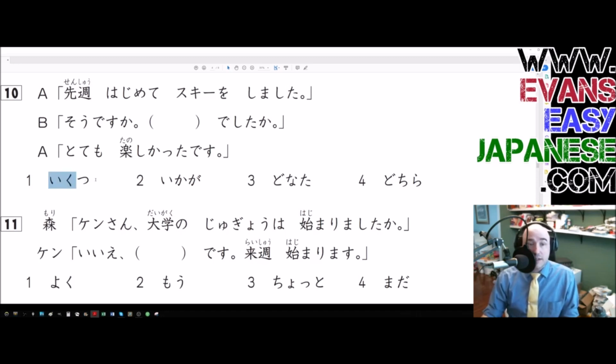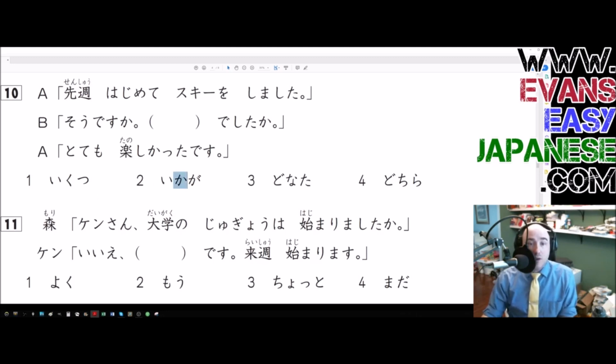Ikutsu is when we're counting. So hitotsu, futatsu, mitsu, yotsu, itsutsu, mutsu, nanatsu, yatsu, kokonotsu, to, which people I've been told don't use to that frequently. If you want to ask how many of something, you use the question ikutsu. So that's a number. Hitotsu, futatsu, mitsu, yotsu. Ikutsu is a question to prompt those tsus.